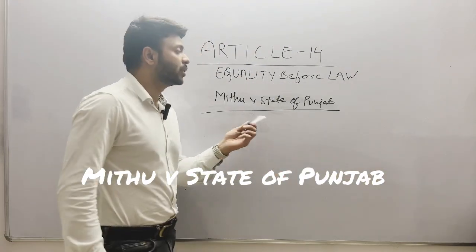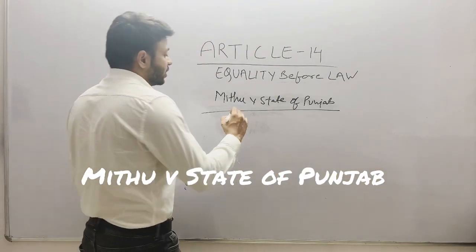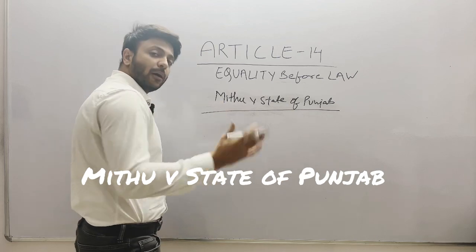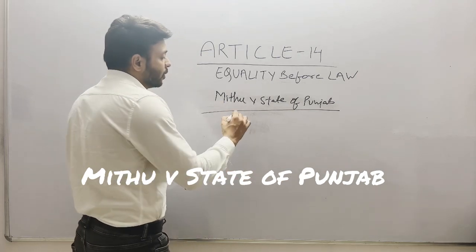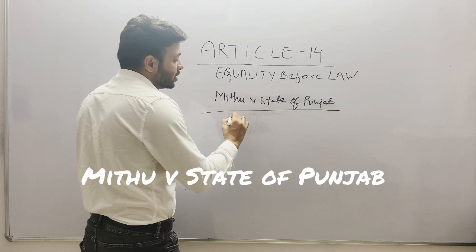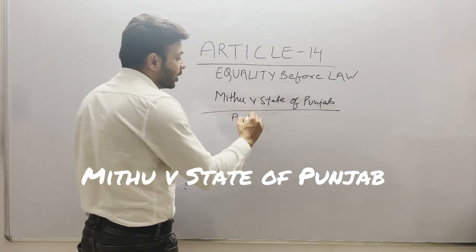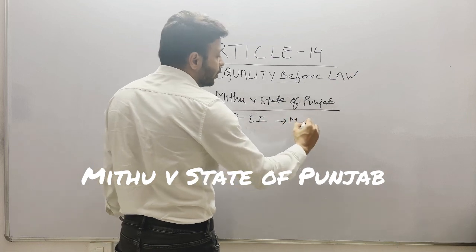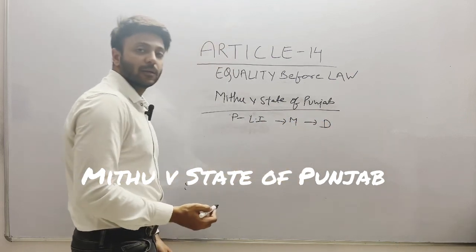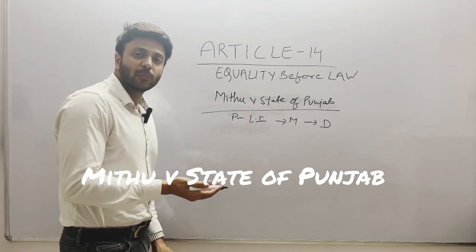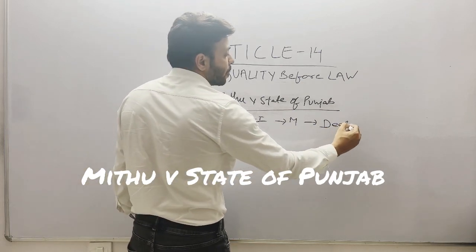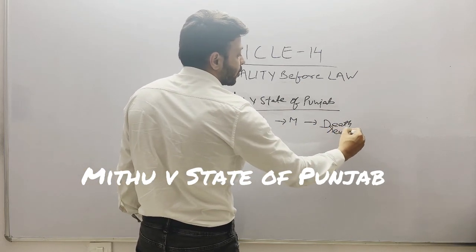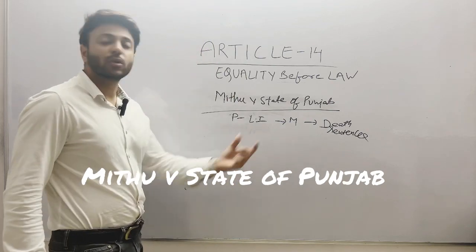Another landmark case is Mithu versus State of Punjab. In this case, a law was made by the Parliament that if a prisoner who is undergoing life imprisonment commits a murder, then he will definitely be sentenced to death. But we all know that in all cases of murder, the death sentence is not an option.